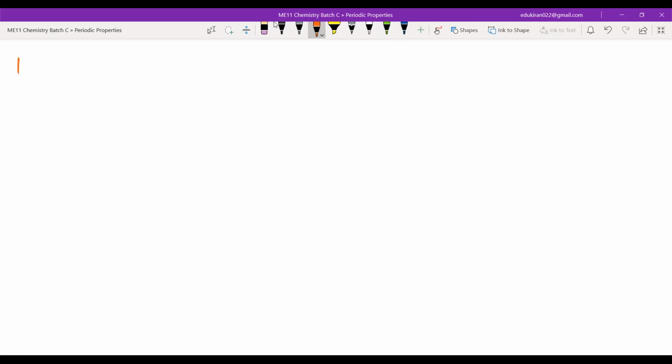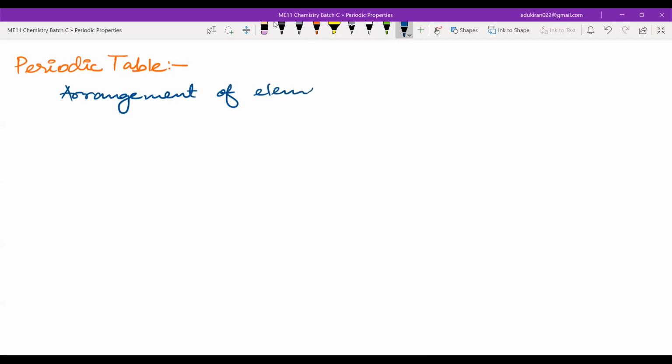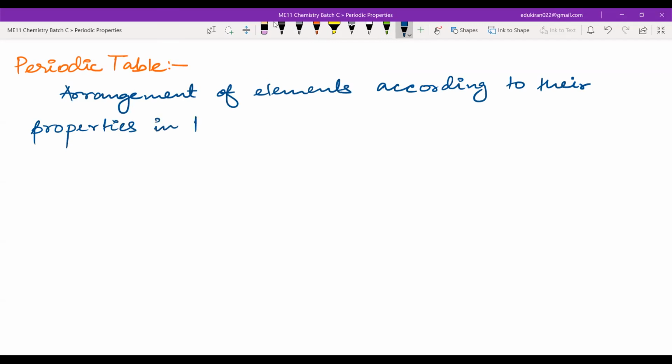First of all, we'll write the definition of what a periodic table is. What is a periodic table? Arrangement of elements according to their properties in tabular form.